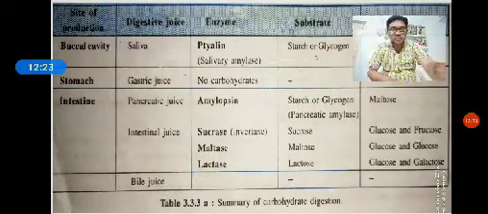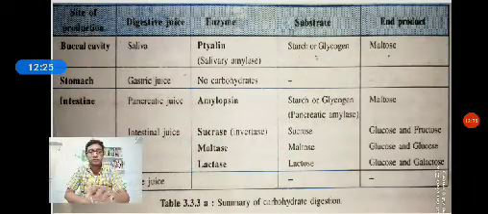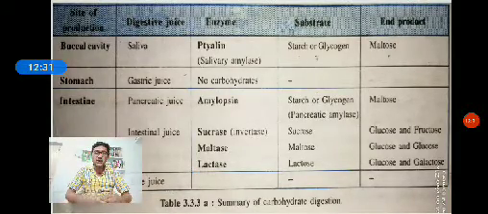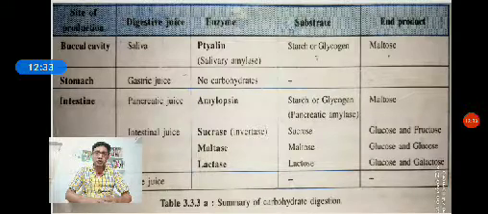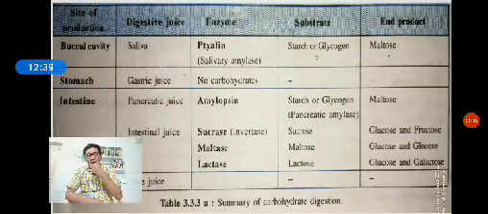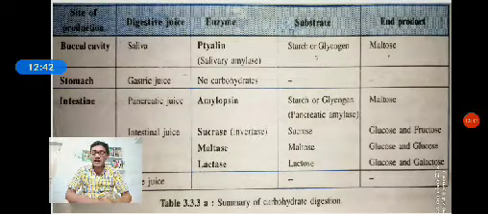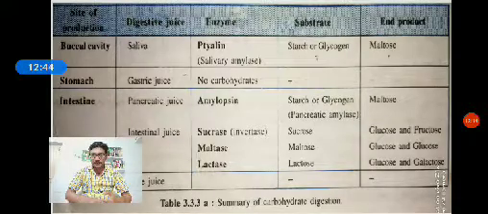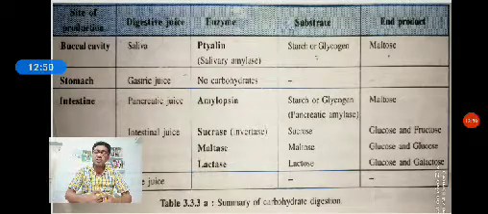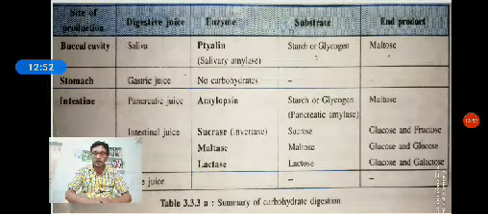Next, when it comes to the stomach, there is no carbohydrate digestive enzyme, so no carbohydrate digestion takes place in the stomach. When it comes to the intestine, the pancreatic amylase enzyme, also called amylopsin, converts starch or glycogen into maltose.